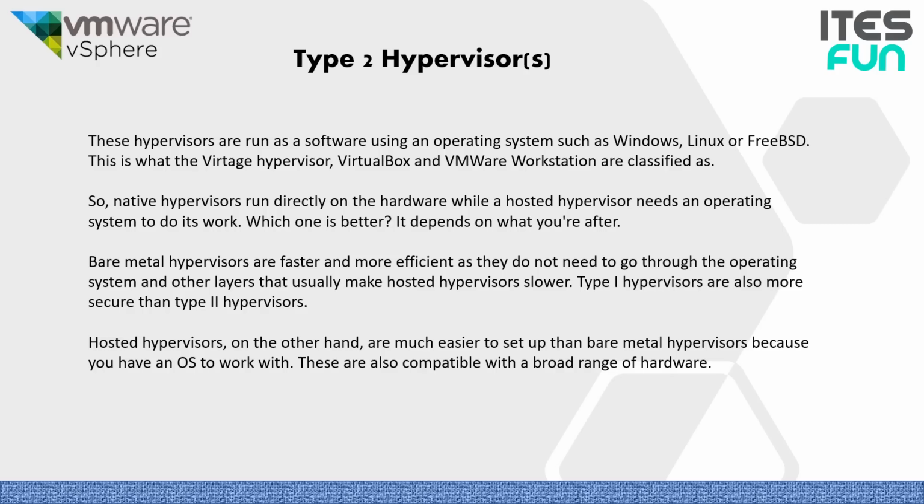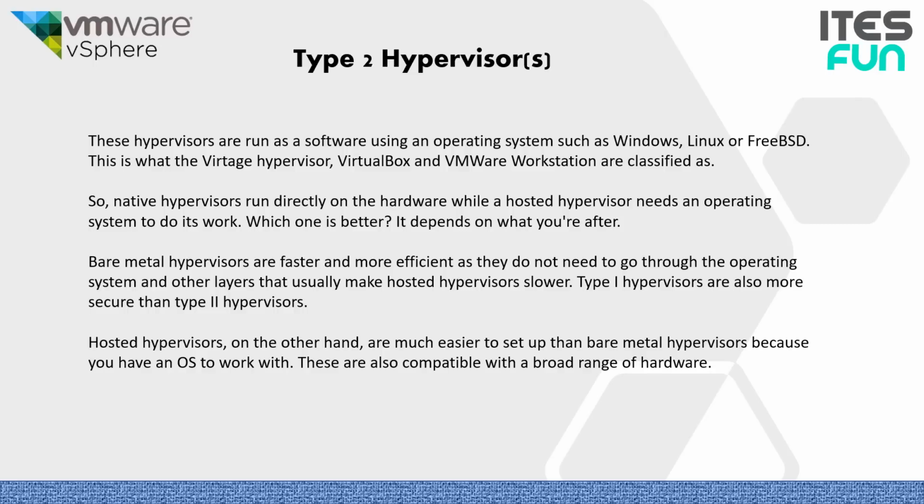Let's talk about the type 2 hypervisor. These hypervisors run as software using an operating system such as Windows, Linux or FreeBSD. This is what VirtualBox and VMware Workstation are classified as. So native hypervisors run directly on the hardware, while hosted hypervisors need an operating system to do their work. Which one is better? It depends on what you are after.